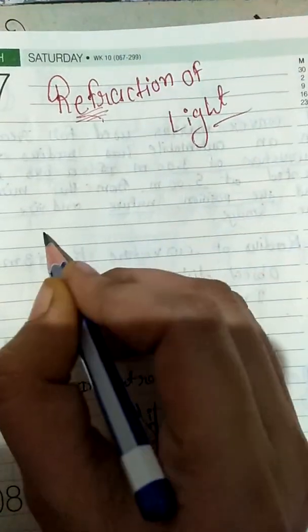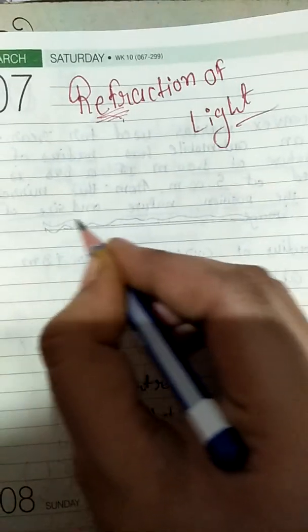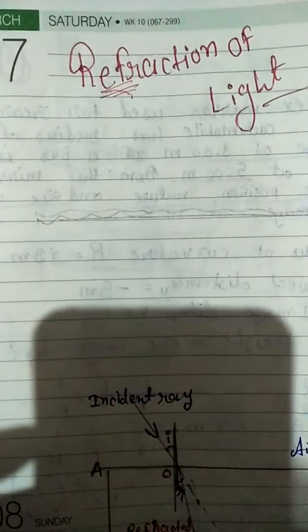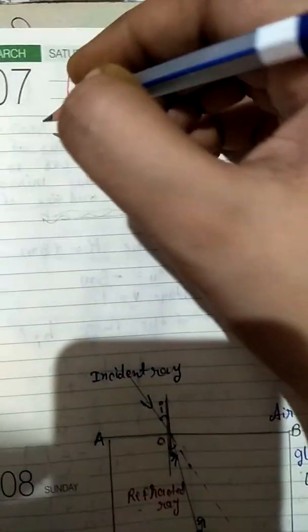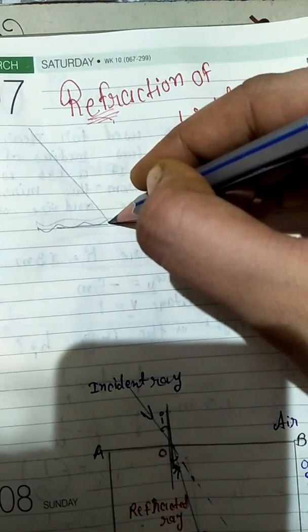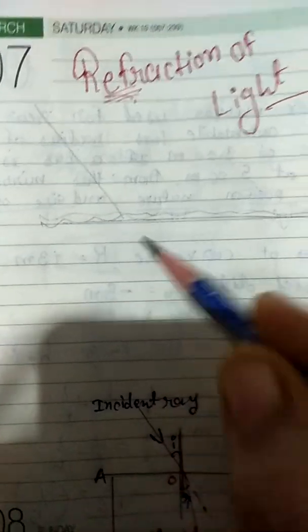Suppose here it is air, for example. Okay, and there is one lake, or a river. So light ray. Repeat with me. Light ray comes in a straight line always. So the light ray came, students, but you can see that here the medium changes because it is a river.